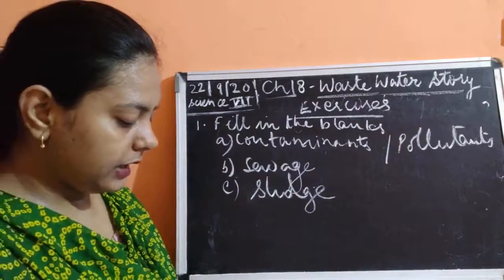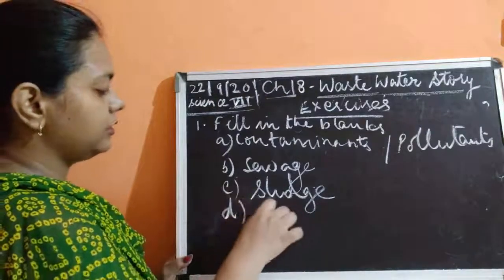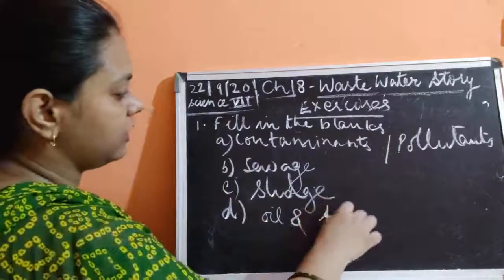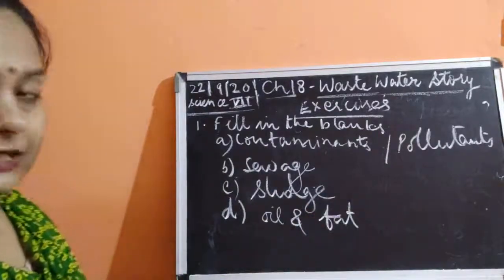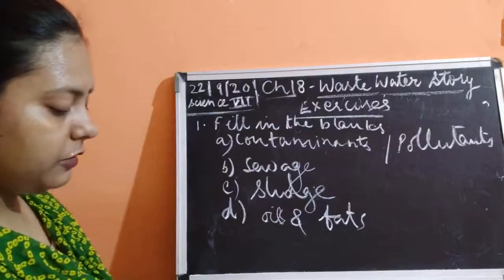Fine. Then after that, drains get blocked by oil and what? Oil and fat. Okay. Fats and oil you could write, oils and fats you can write. So this was about question number 1.